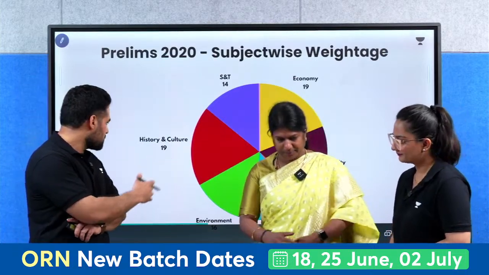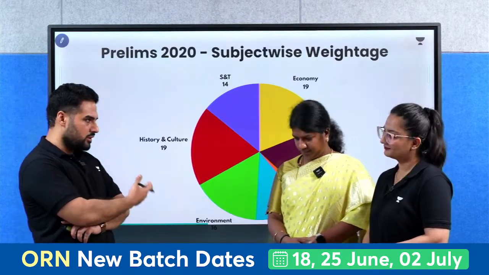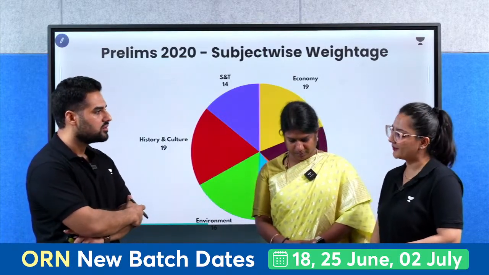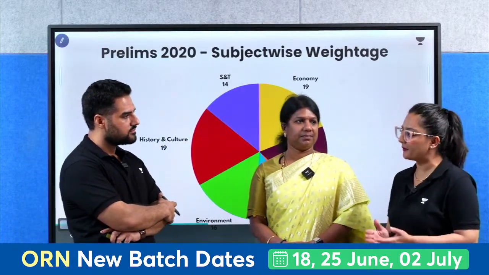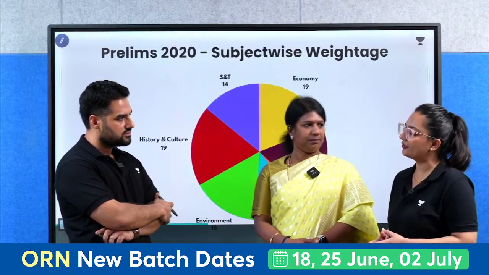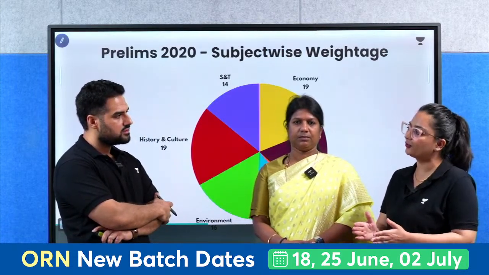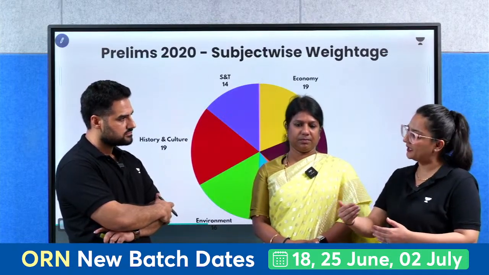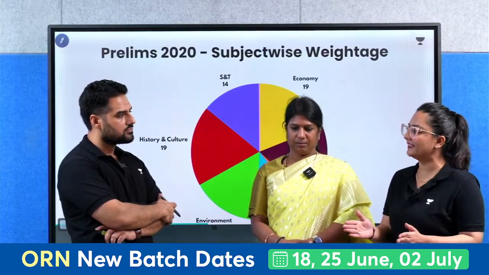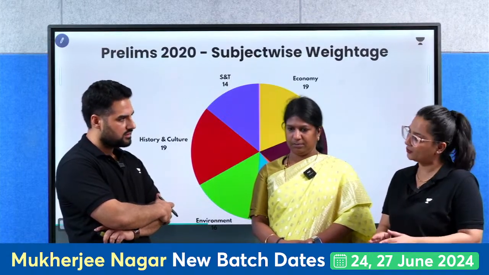Shubhangi ma'am, my question to you is, when you talk about history, art and culture, so ancient, medieval and modern, how many questions were from there and how many questions were from art and culture? So this year we had 12 questions. Out of 12 questions, 8 questions are from art and culture and 4 questions are from modern. Now the weightage itself is giving us some indications about the segregation that students tend to do, that is, ancient पढ़ लेंगे या medieval, ancient medieval छोड़ देंगे, modern पढ़ लेंगे या कुछ time period को छोड़ देंगे. UPSC ने answer दिया है that there is no trend in UPSC, and again we are seeing that ancient and medieval is getting more weightage this time, 8 questions out of 12.